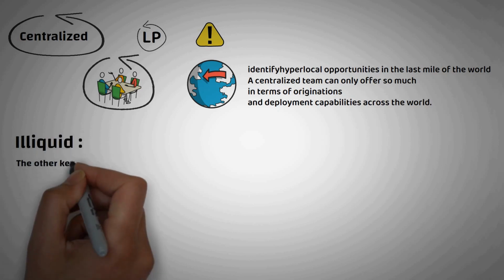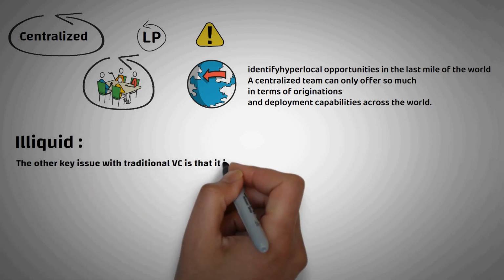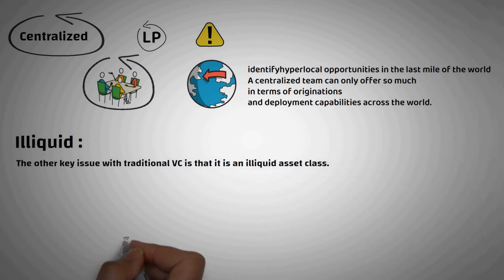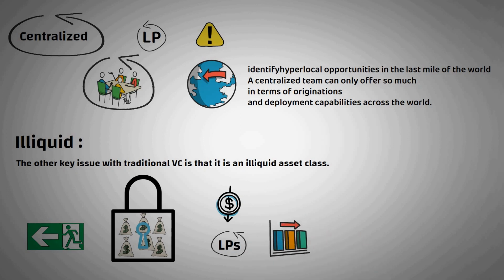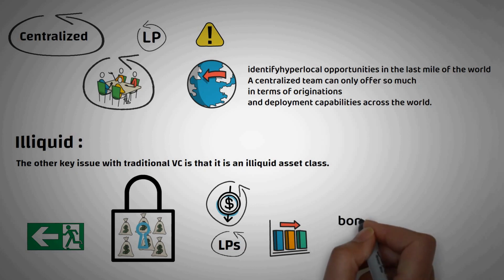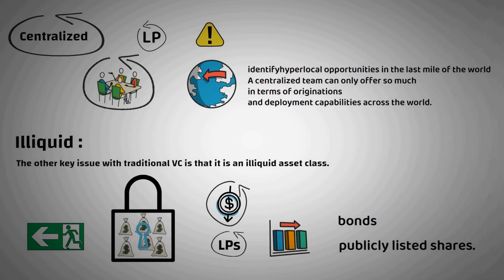Illiquid. The other key issue with traditional VC is that it is an illiquid asset class. Capital deployed into these funds is often locked in for years. Only when the VC fund has an exit in the form of a portfolio company being acquired or going public do the LPs get to see some capital returned. LPs still invest in the venture capital asset class as the returns are generally superior to more liquid assets like bonds and publicly listed shares. Let us now look at the Web3 alternative to venture capital: investment DAOs.